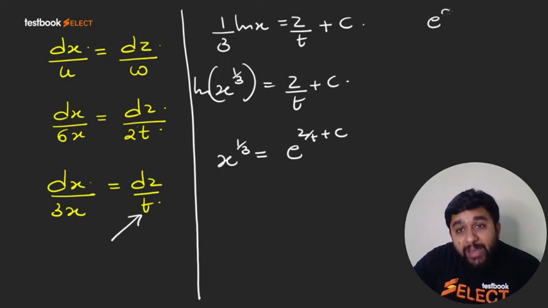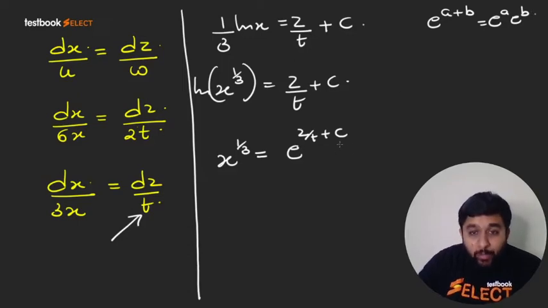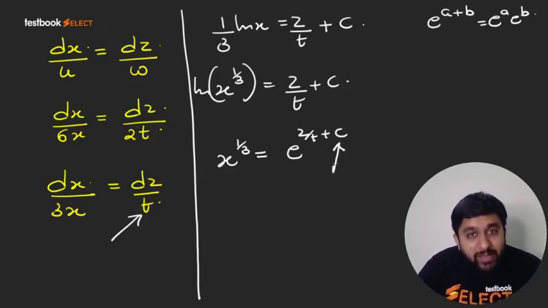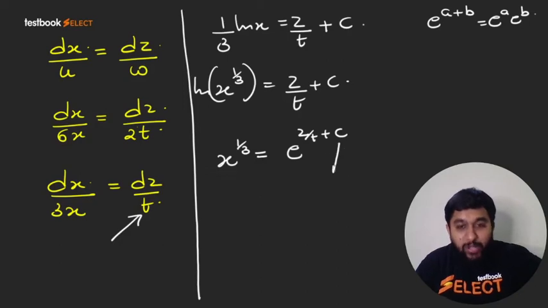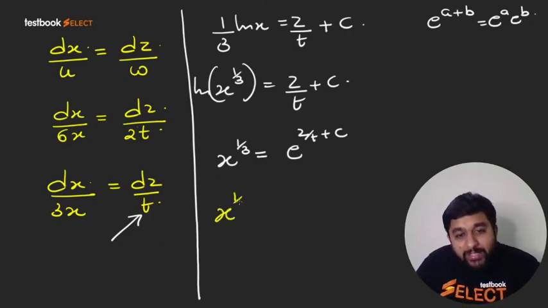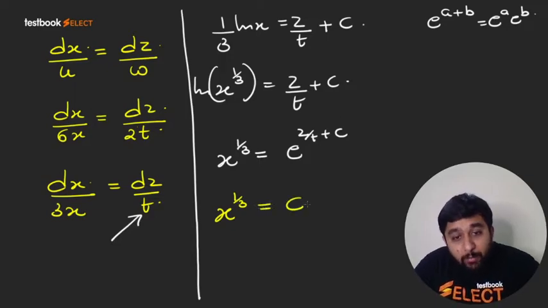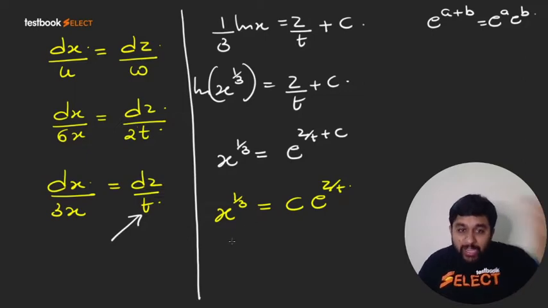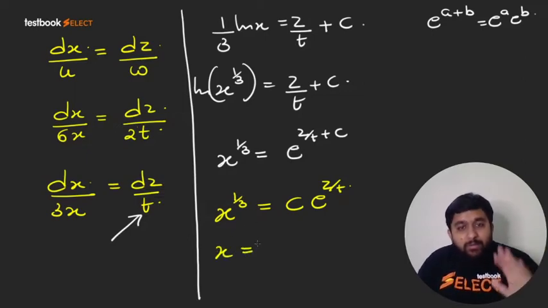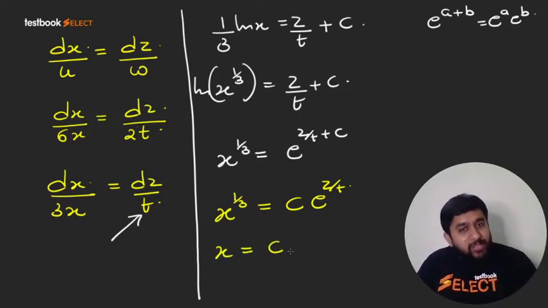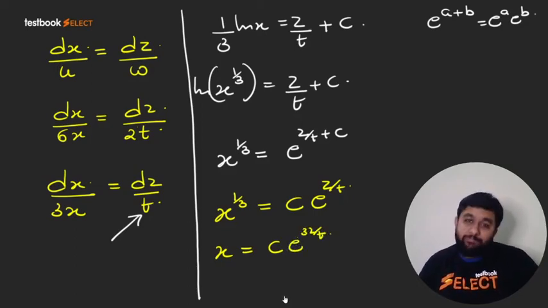Now e raised to power a plus b can be written as e raised to power a times e raised to power b. So basically e raised to power c can be written separately as another constant. So x cube root is equal to some constant times e raised to power z by t. Now let us take a cube. So x will become cube of a constant, that is another constant, times e raised to power 3z by t.